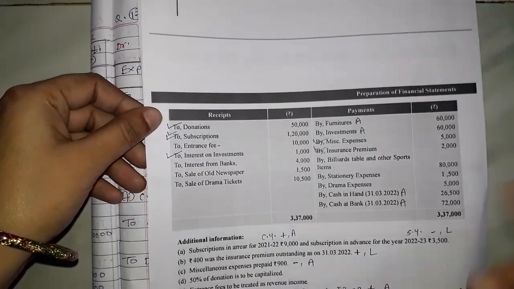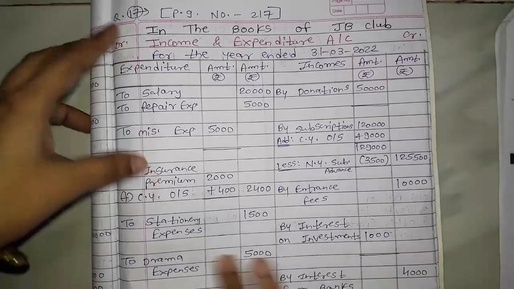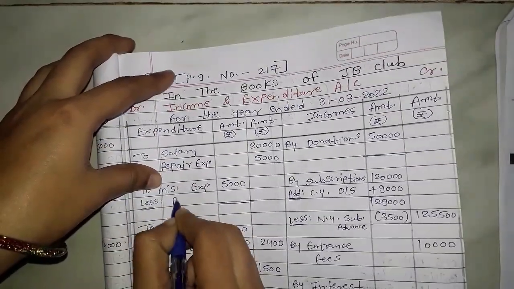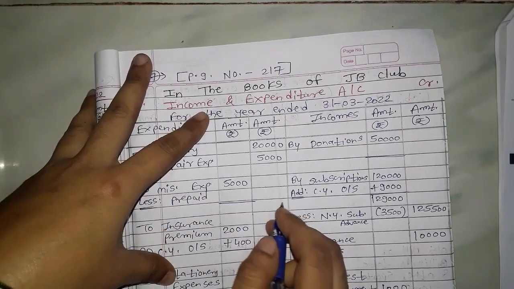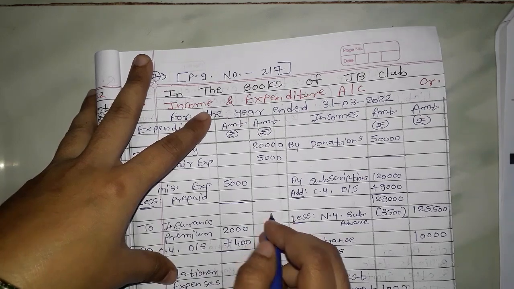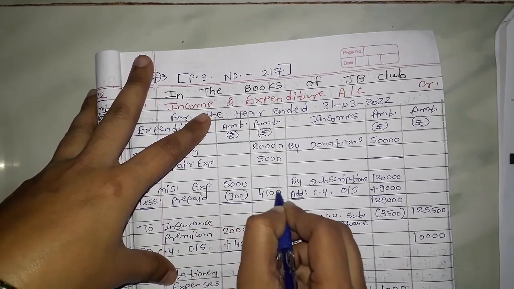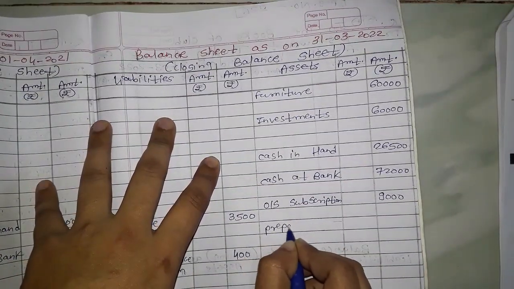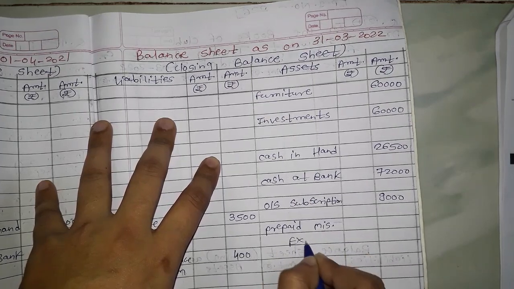Okay, thereafter miscellaneous expenses prepaid means paid in advance, so this is not related to this period. Prepaid is always minus and goes to the asset. Okay, so prepaid less, that is less prepaid amount is 900. Okay, so here 4,100, and prepaid means advance, so prepaid miscellaneous expenses,